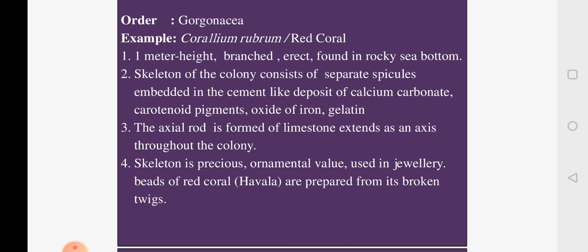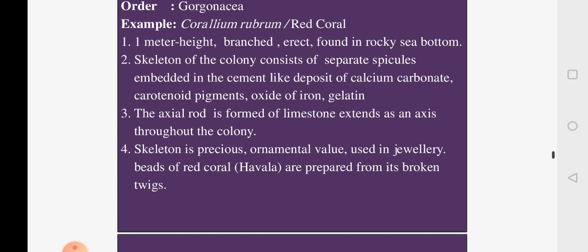It is branched. If you look at the colony, there are a number of branches. They are erect, attached to the rocky sea bottom. It is present on the lower bottom of the sea where the rocks are there. It is attached to the rocks and it stands straight on the rocky sea bottom.